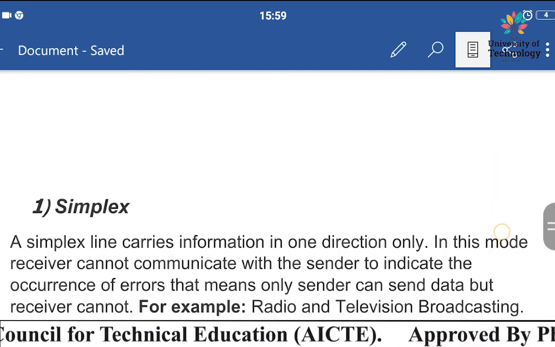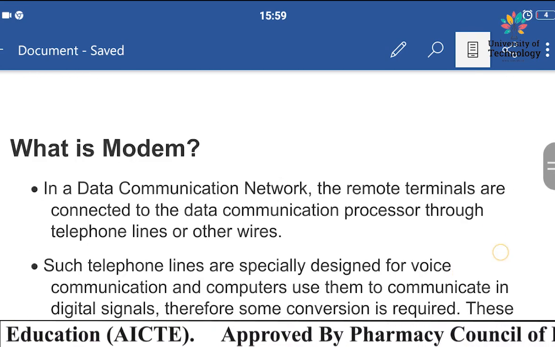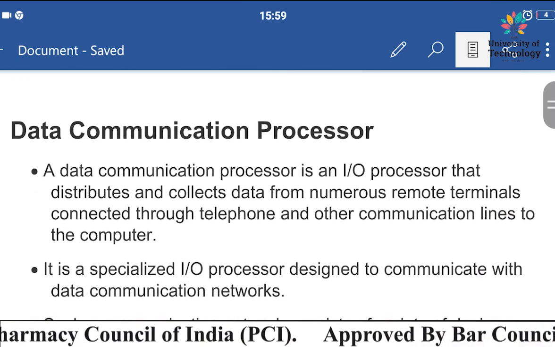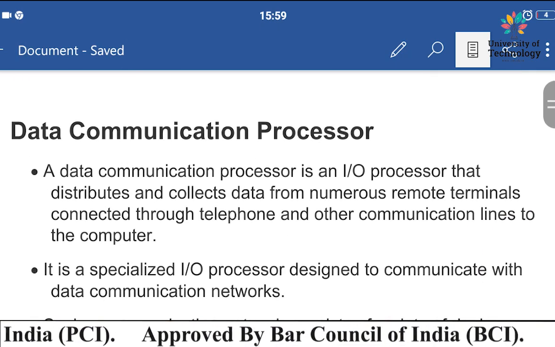I hope these modes of transmission, that is simplex, half duplex, and full duplex, are clear to you all, and I'm sure the concept of modem is also clear to you, and we have also understood the data communication processor.